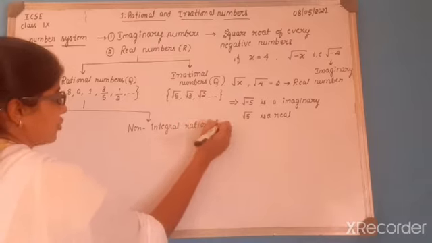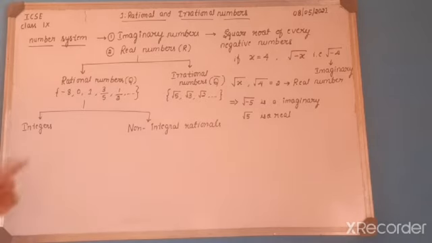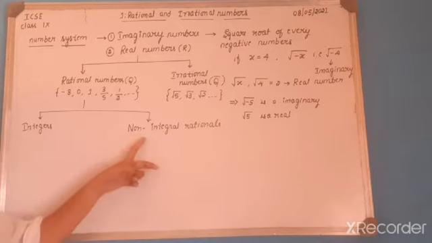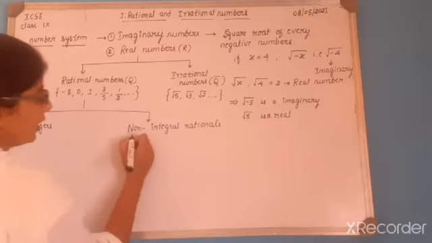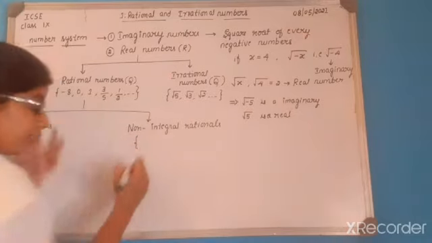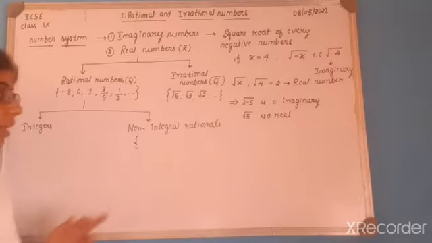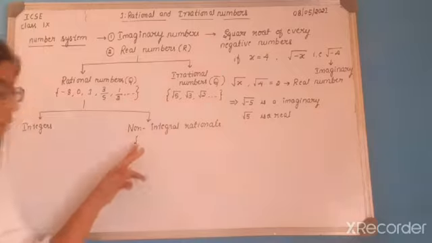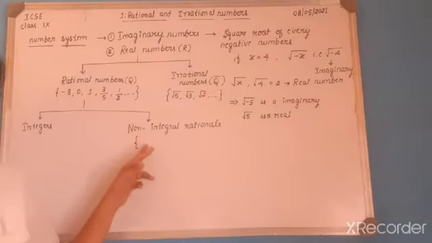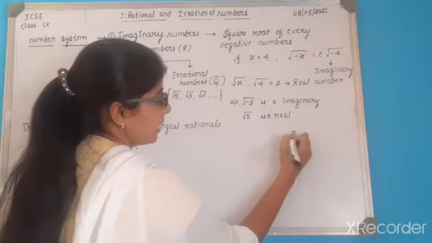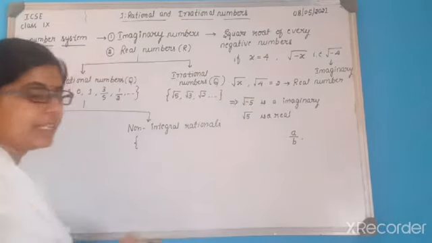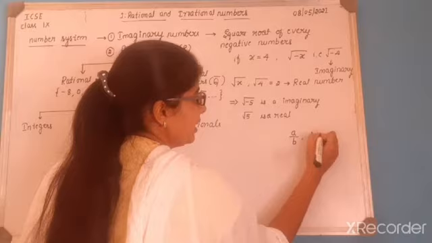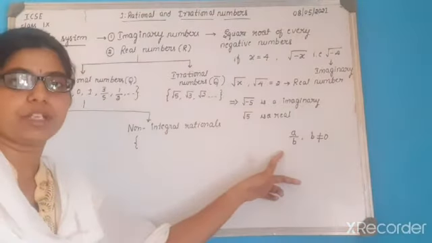Non-integral rationals, right? So rational numbers are again classified into two types, integers and non-integral rationals. When you consider the non-integral rationals, these must be represented in the form of a by b or p by q, where a and b are integers and b should not be equal to 0. Denominator should not be equal to 0.